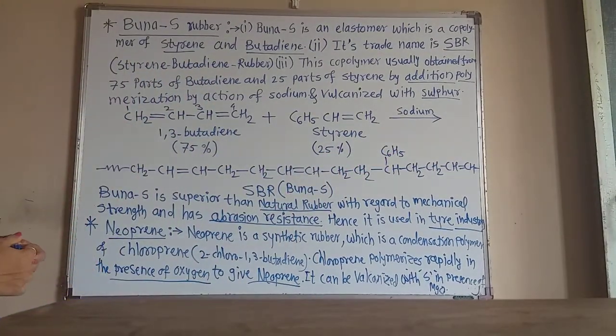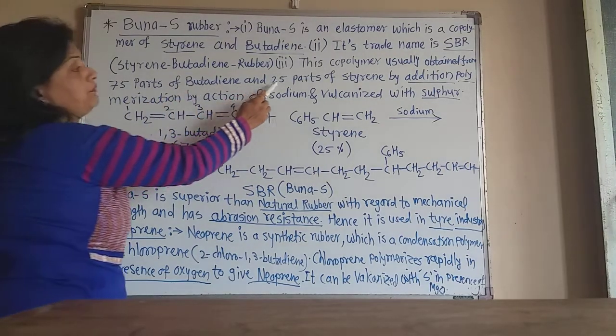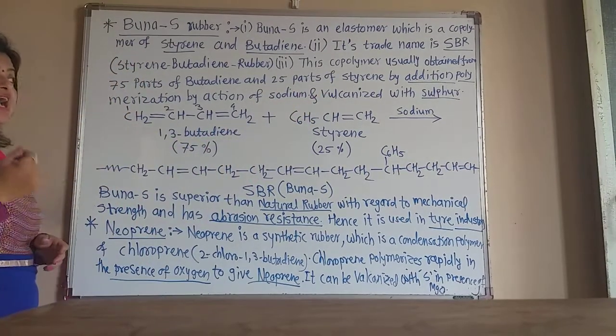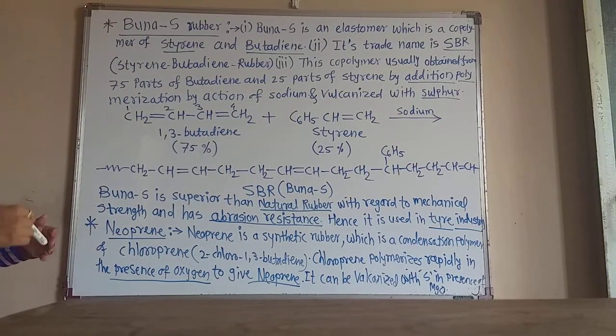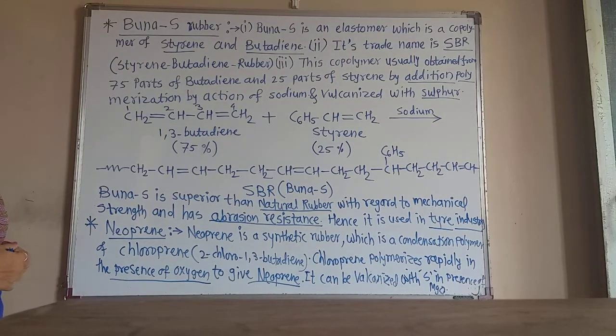So this copolymer is usually obtained from 75 parts of butadiene and 25 parts of styrene by addition polymerization. This is addition polymerization, remember that, not condensation.